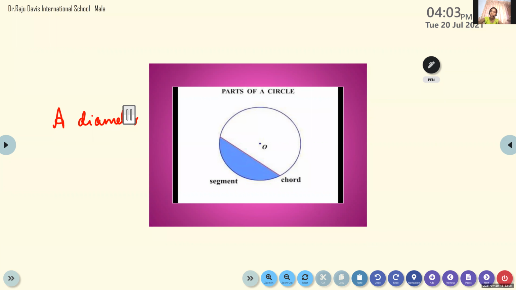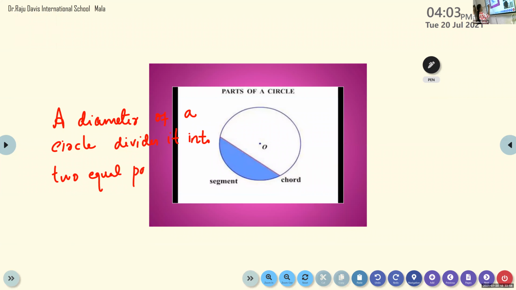A diameter of a circle divides it into two equal parts. Each part is a semicircle.